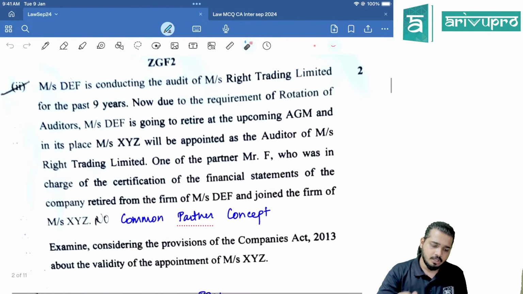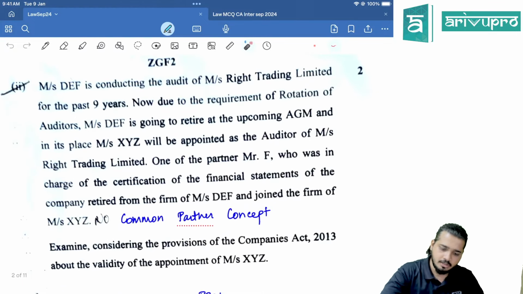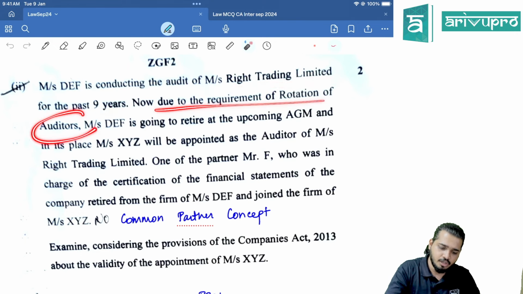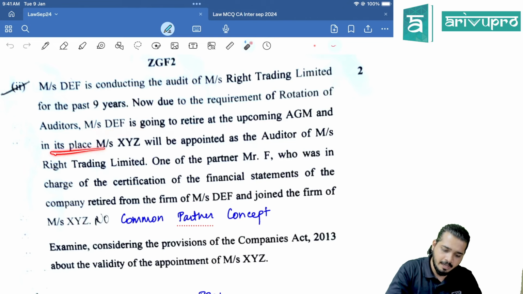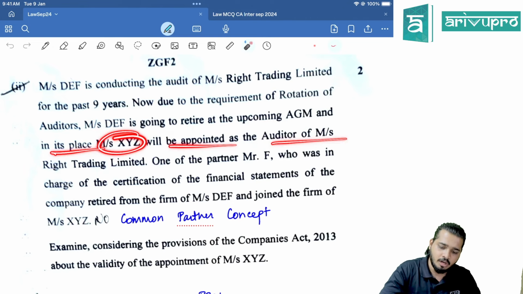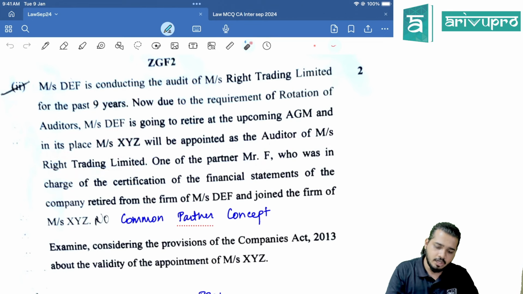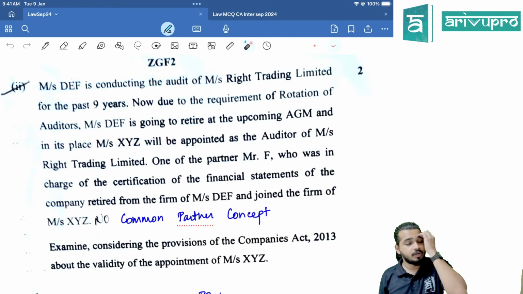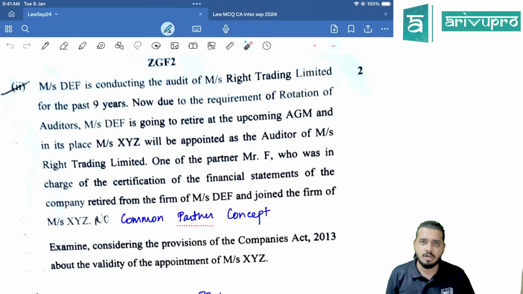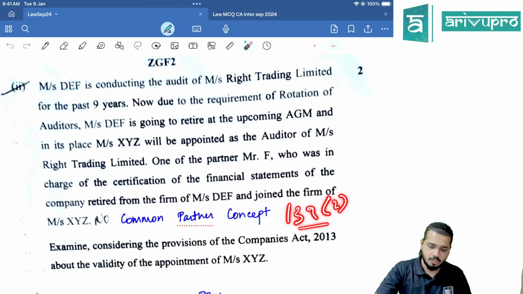Next. Messrs. DEF is conducting the audit of Messrs. Wright Trading Limited for the past 9 years. Now, due to the requirement of rotation of auditors, Messrs. DEF is going to retire at the upcoming AGM, and in its place, Messrs. XYZ will be appointed as an auditor of Messrs. Wright Trading Limited. One of the partners, Mr. F, who was in charge of certification, retired from the firm DEF and joined XYZ. Allowed, not allowed? This is a purely common partner concept from rotation of auditors, section number 139 subsection 2.